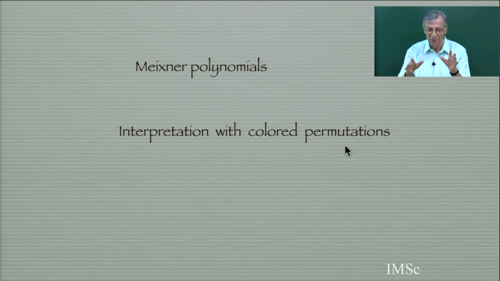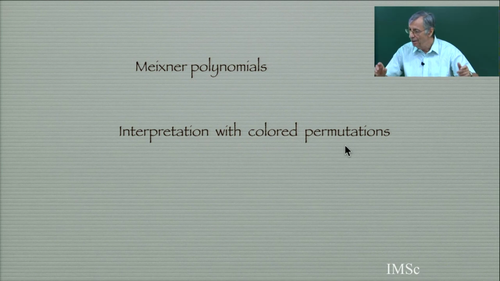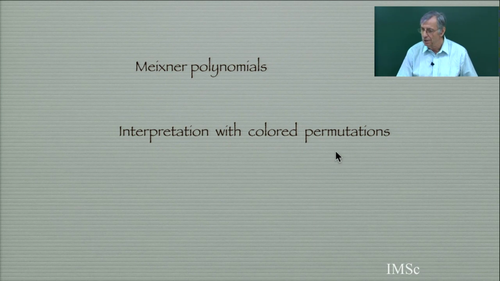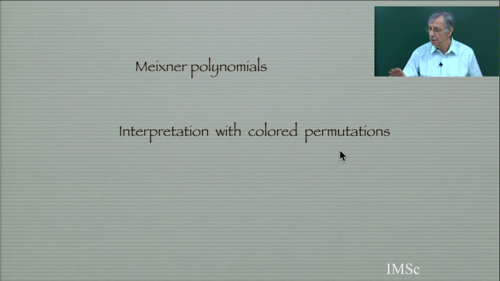I am going to prove this. The number of Meixner configurations: you take a permutation and you put two colors. So it's a two-colored permutation. This is the number of Meixner permutations. We should give a proof by a bijection between Meixner permutations and the group Bn.